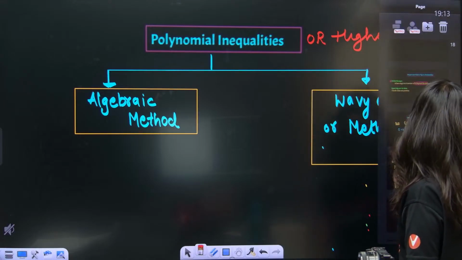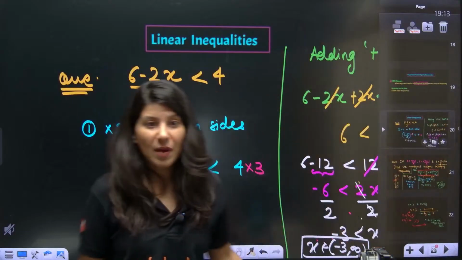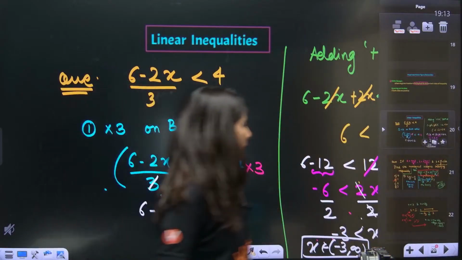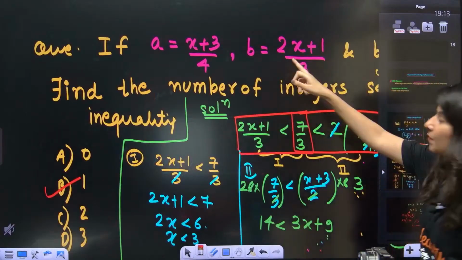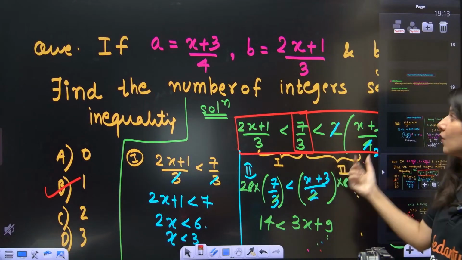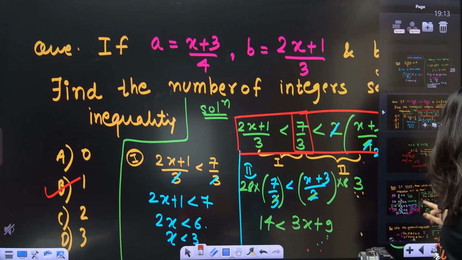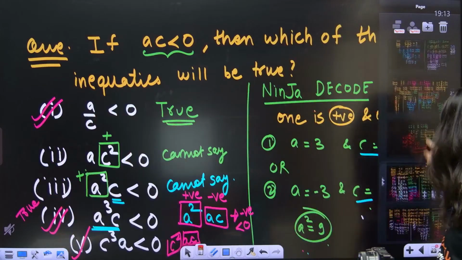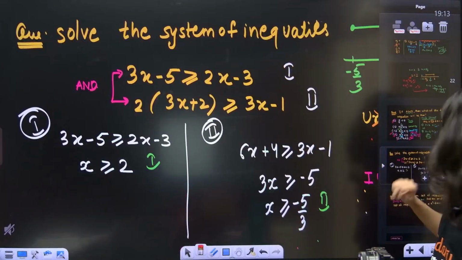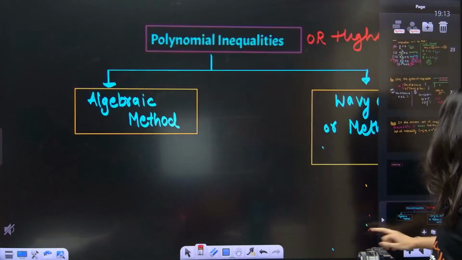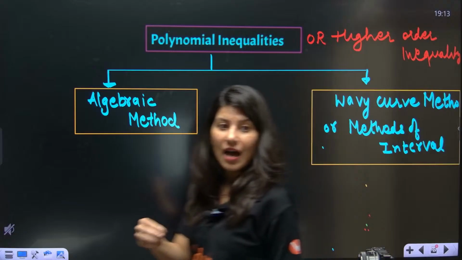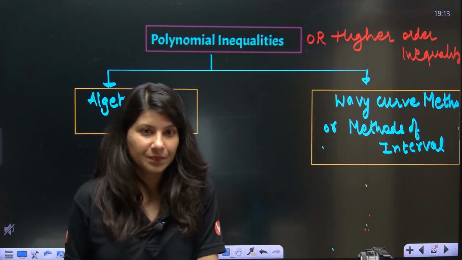X power 1. All the questions, even the double-sided inequality, were still linear inequality. This is also a question where we did linear inequality. Everybody? Yes? Okay, now let's talk about higher order inequality.